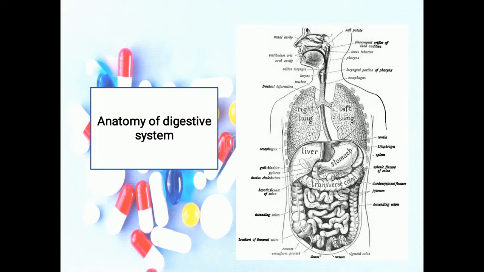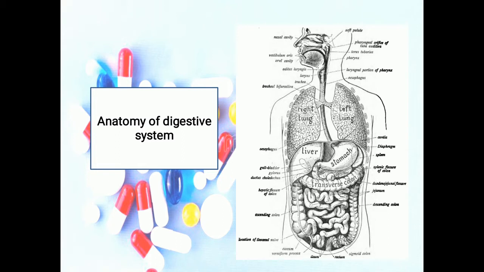You can clearly see every part of the diagram: stomach, liver, gallbladder, pylorus which is part of the stomach, esophagus, mouth, lungs, cardia, diaphragm, spleen, splenic flexure, different parts of the large intestine and small intestine, ileum, rectum, colon. These are the different parts of the digestive system.